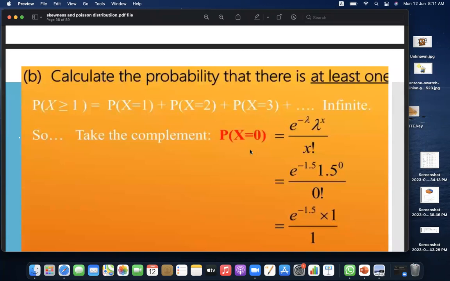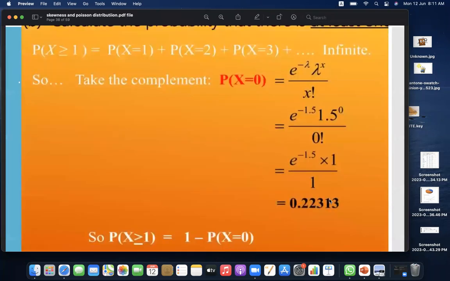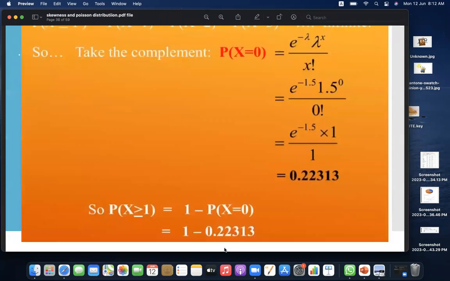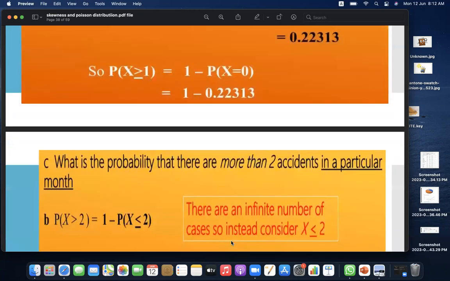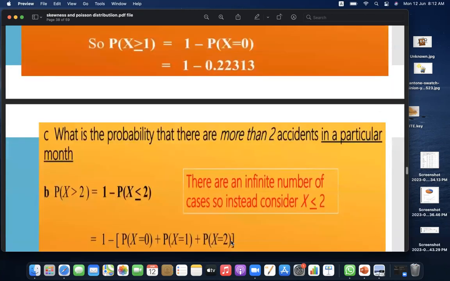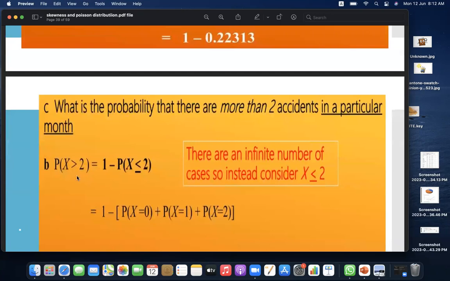So taking the complement as x is equal to 0 and putting the values, we'll get the answer 0.22313. So at the end, putting this in this formula, we'll get the value which is 1 minus 0.22. What is the probability that there are more than two accidents in a particular month? So now we'll be assuming that the probability for the random variable x would be more than 2. So the formula would be altered accordingly.